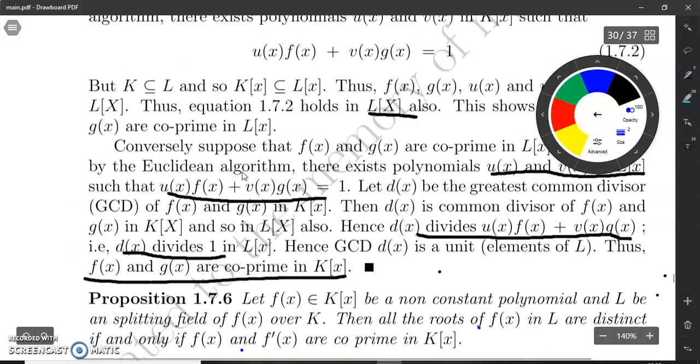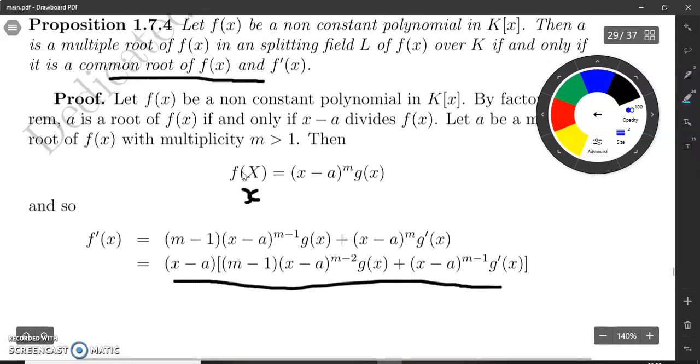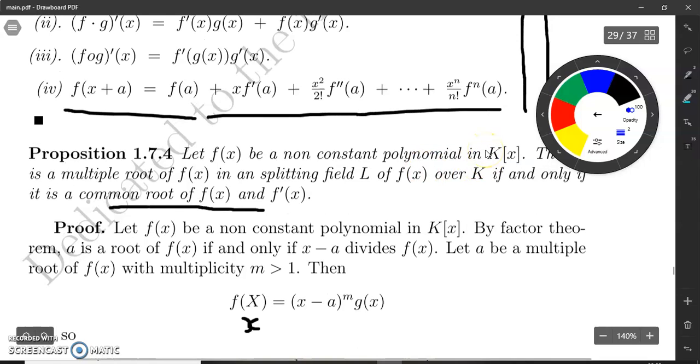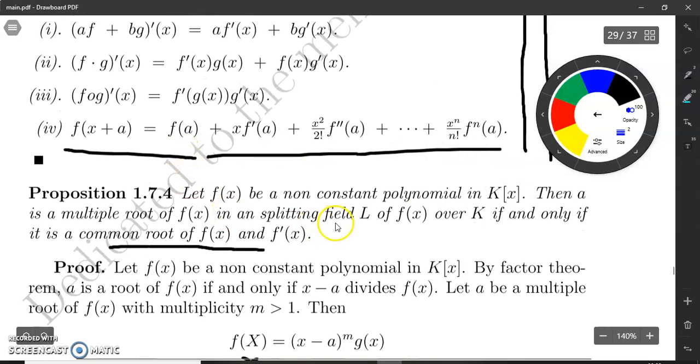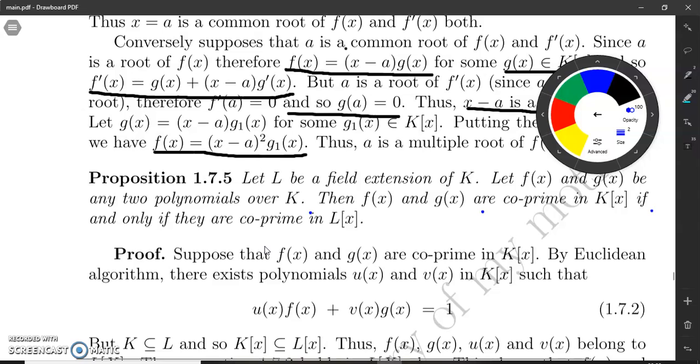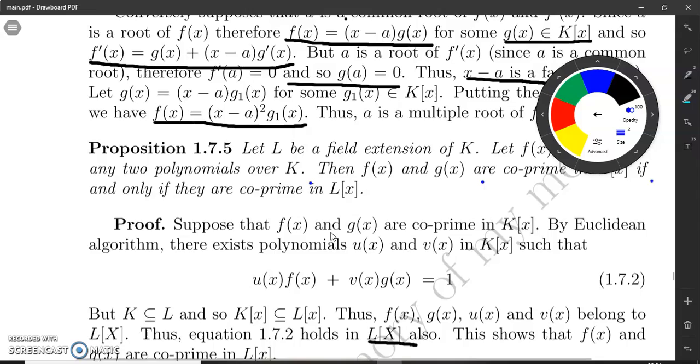Good morning, learners. In the previous video lecture, we talked about two results. The first result is: if f(x) is a non-constant polynomial, then a is a multiple root of f(x) in a splitting field L of f(x) if and only if a is a common root of f(x) and f dash. In the second result, we observed that if L is a field extension of K, and f(x) and g(x) are two polynomials over K, then f(x) and g(x) are co-prime in Kx if and only if they are co-prime in Lx. We now use these two results in the next result.